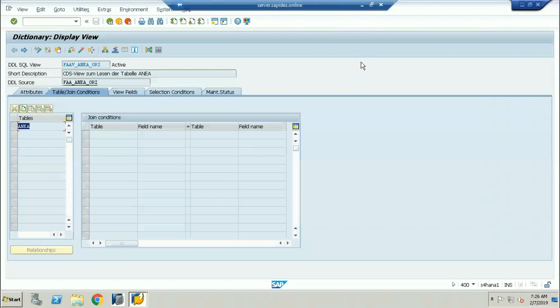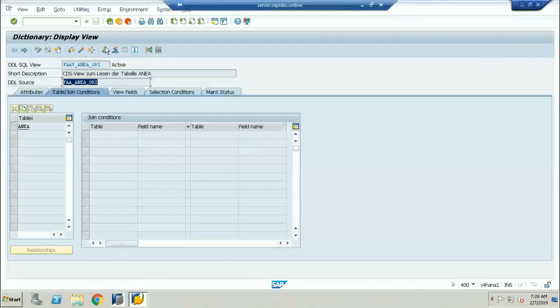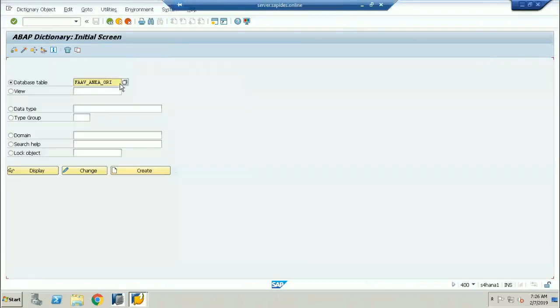No, but this is not the original table, sir. This is not the original table I'm taking here. See here, if you want to retrieve the data, see what is the meaning here. This is the compatibility view table, sir. I'll explain to you. This is the compatibility view. Okay, now I'll copy the compatibility view. One second. Good question, sir. I am going to be taking the compatibility view. This is the compatibility view table.